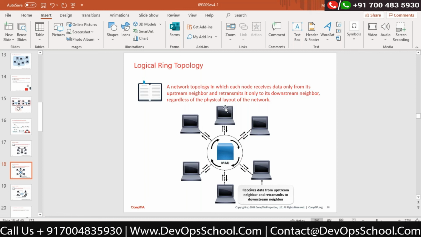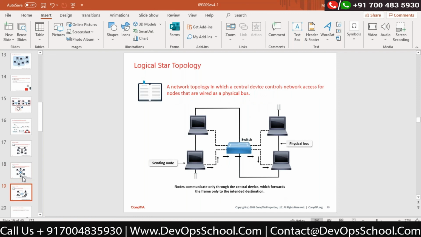I can only send the data to the downstream. This is nothing but a logical link. So by looking at it, I can say that it looks like a star topology, but logically it is actually working as a ring topology. Correct?